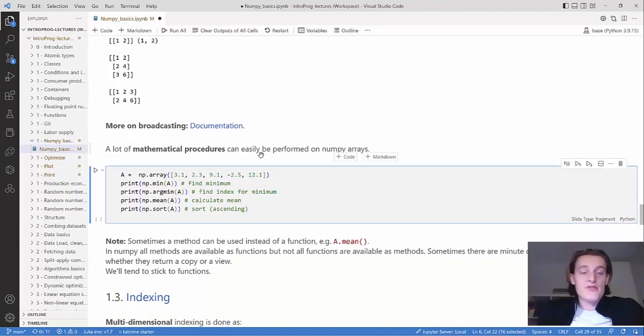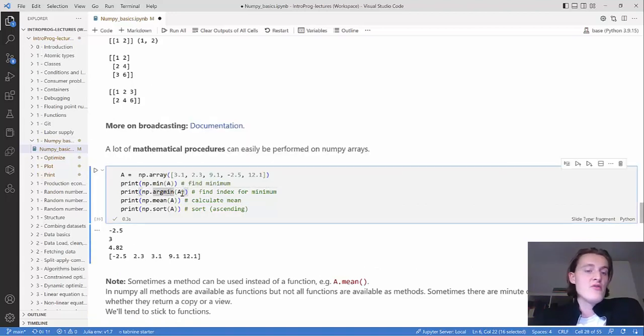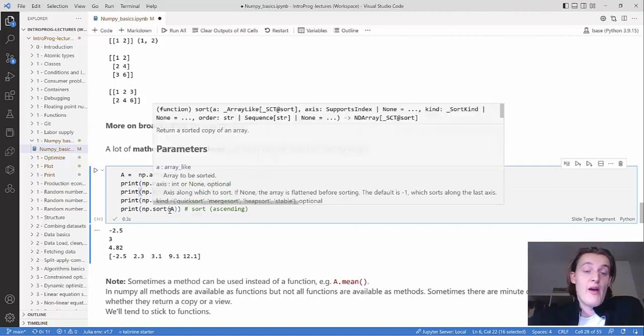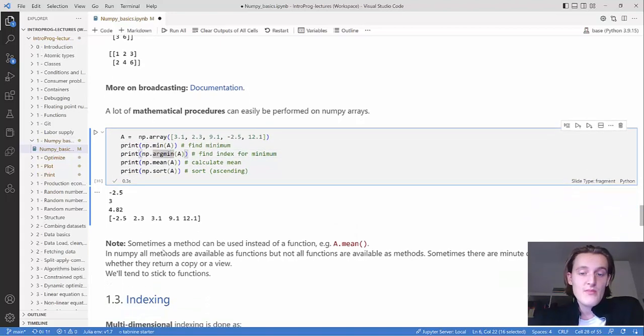NumPy has, as I've said several times now, a lot of mathematical procedures. Here's an example of some of them. You can find the minimum of an array. You can find the index for that minimum value. You can find the mean. You can also find standard deviations and stuff like that. You can also find percentiles. You can also sort the NumPy array here in ascending values.